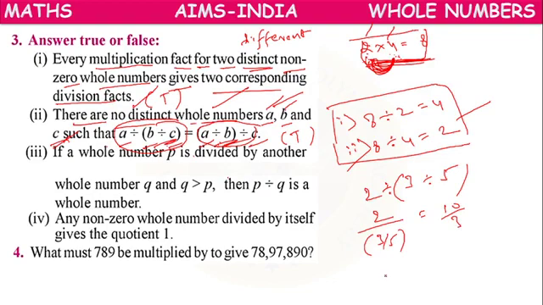Second one, 2 divided by 3 divided by 5. So what can we write? How can we write it? 2 by 3 divided by 5.